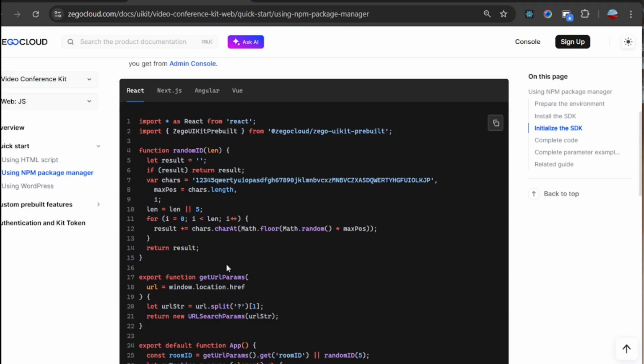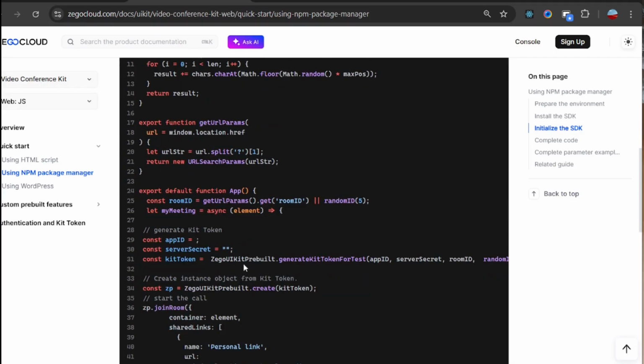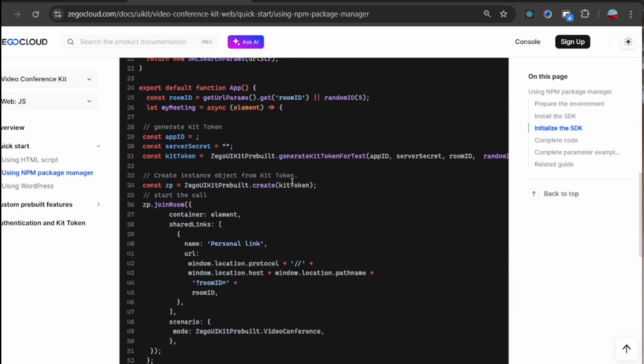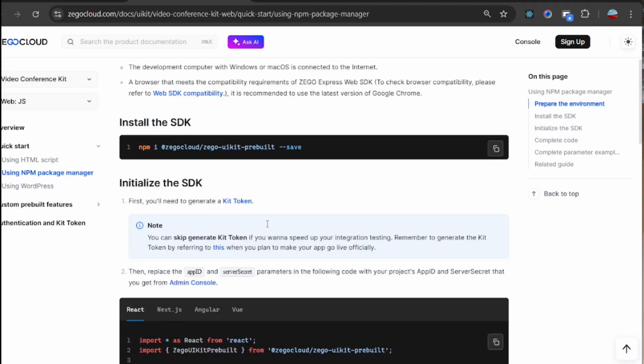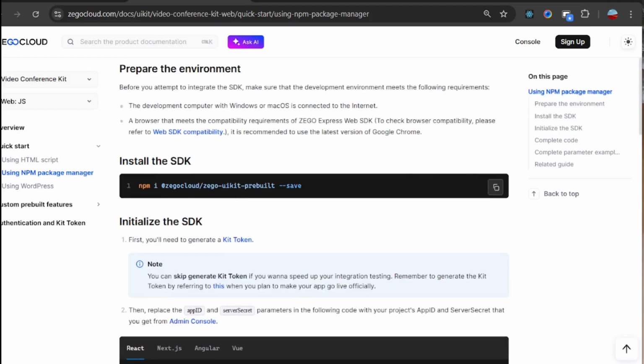So you just copy all this code and then paste it inside your application, and it also has an extensive documentation page where you can look up any other function that you'd like to include inside your application.